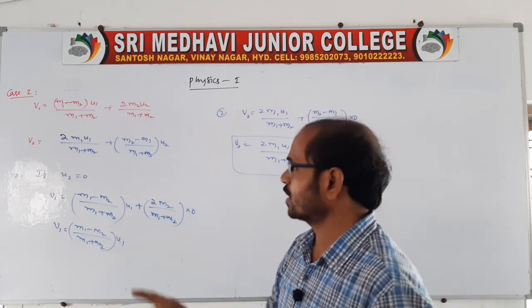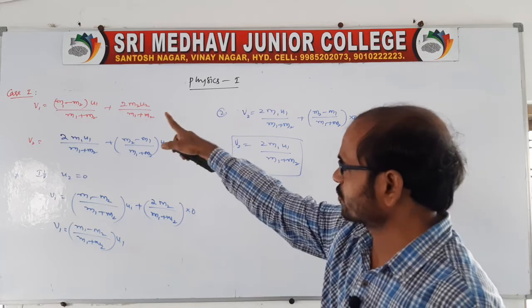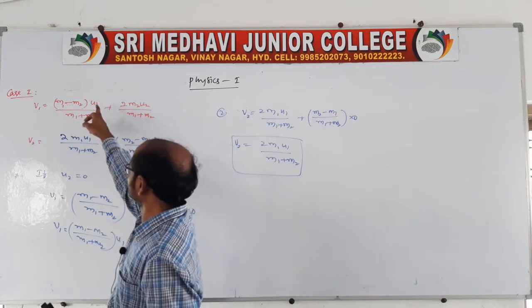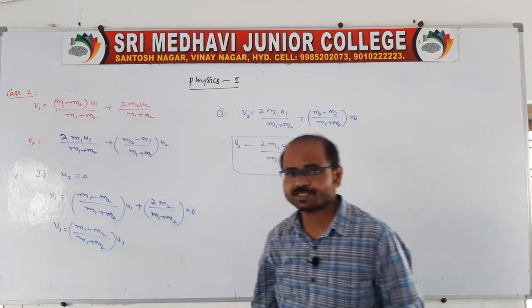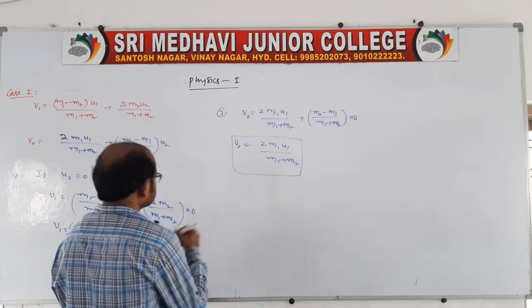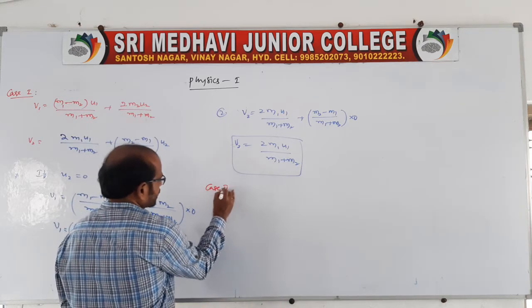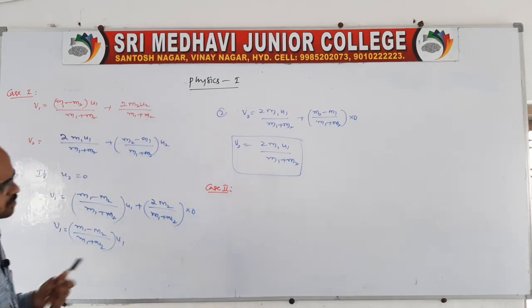Of course, if you want to take the first body at rest also, you will get another expression. Suppose the first body is at rest, which means U1 is 0. Therefore, we will get these two expressions. And in this case only, there is another case, case 2, that you take.